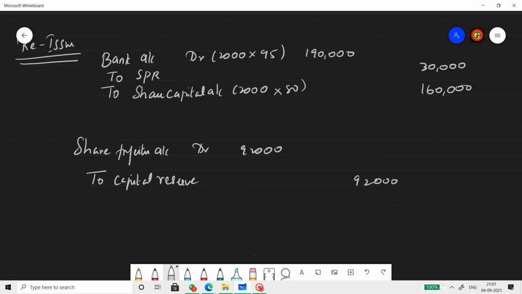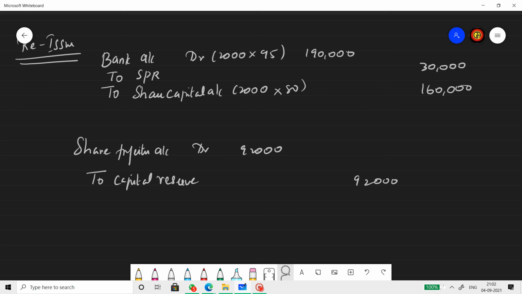So you get bank 2,000 into 95, share capital 2,000 into 80. So remaining is SPR. So therefore, there is no loss on reissuing these 2,000 shares. Now we need to know how much is transferred to capital reserve. That is the net profit, like what is the net gain that we transfer to the capital reserve account.